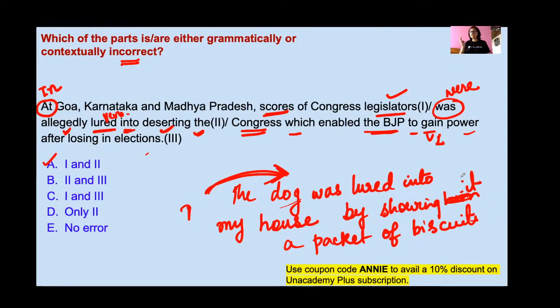So the dog was lured into my house. In this way, whenever you have lure, you should use into and not in. So the right answer is 1 and 2. Parts 1 and 2 are incorrect.